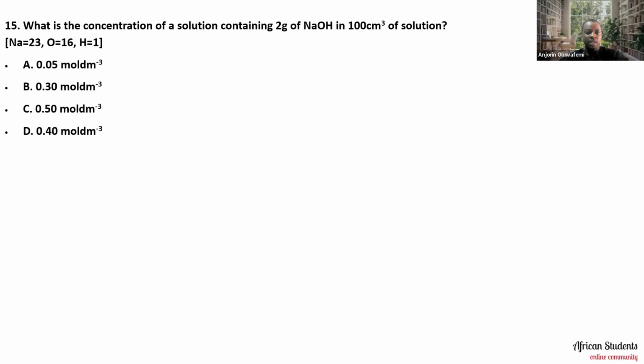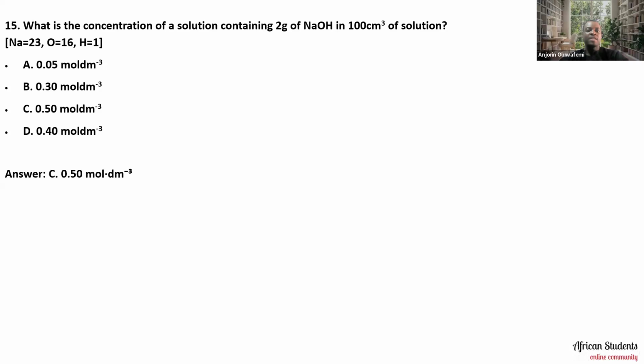Let's look at what you feel the answer will be. Please don't forget, always put what you feel your own answer is in the comment section. I'll be able to know whether you got most of the things that we treated in the syllabus, and if you can apply that same knowledge to answer this question. It's a pretty simple question. You just need to understand and interpret it right, then apply the right formula or process that will give you the solution.